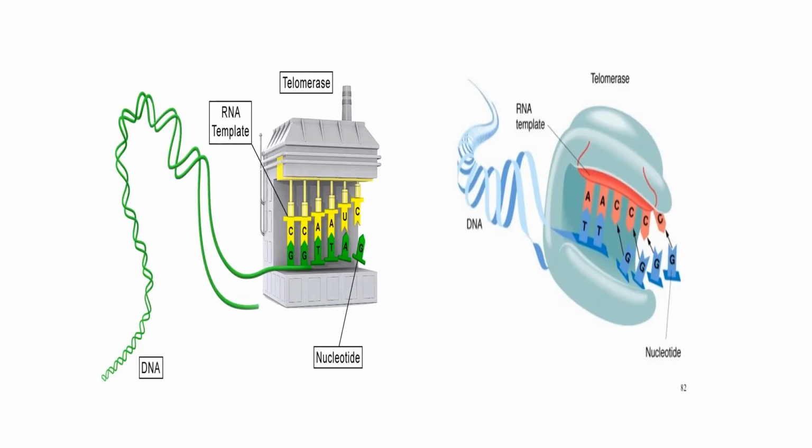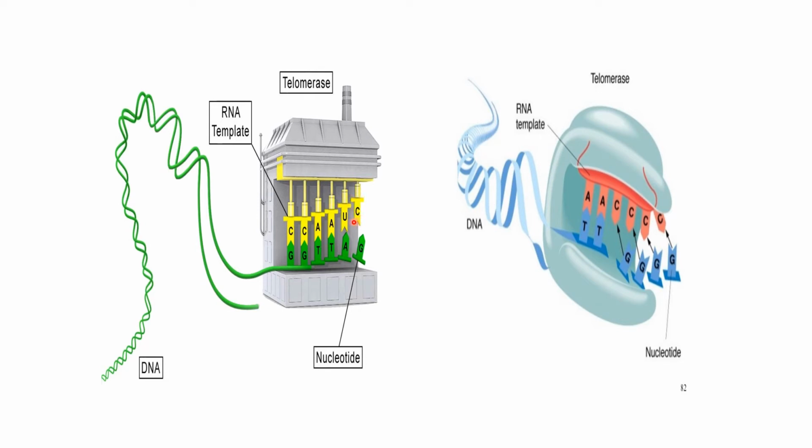This is a diagrammatic example in which we think of telomerase as a factory synthesizing a DNA copy from the template RNA. Telomerase has a protein part as well as this sequence. This is the sequence of RNA.